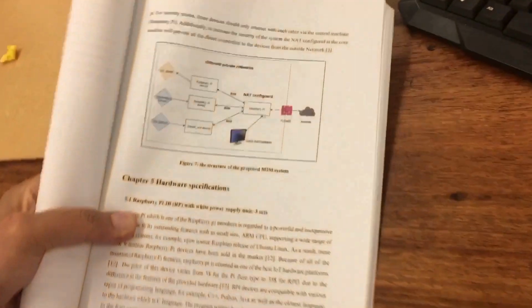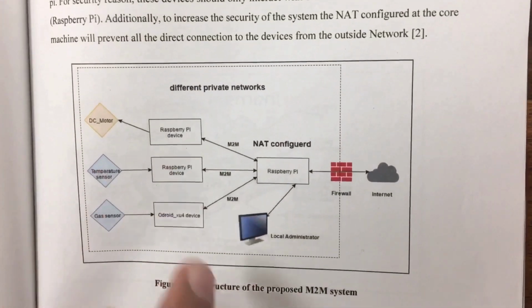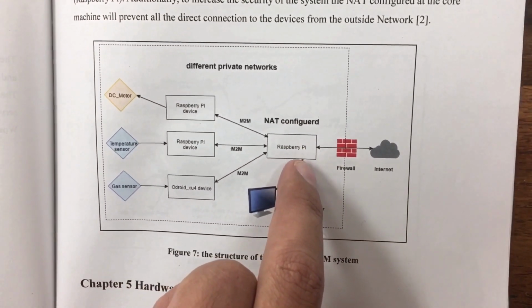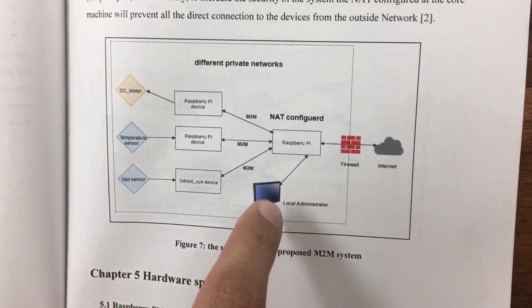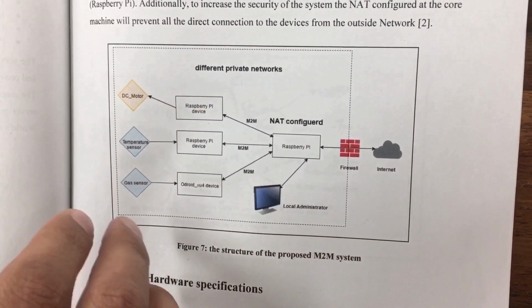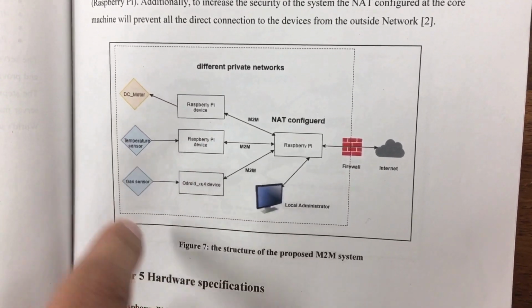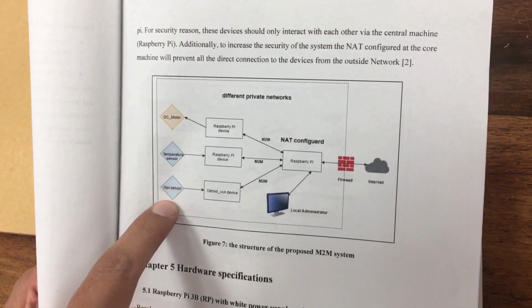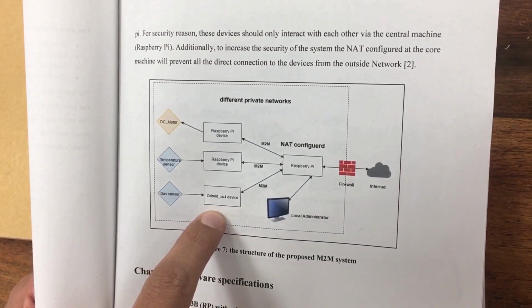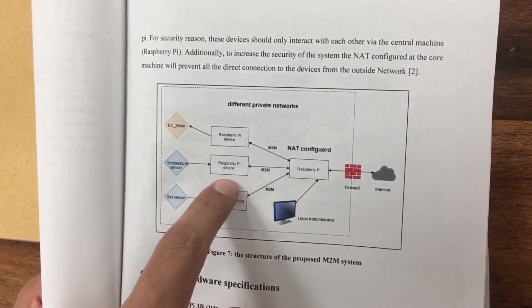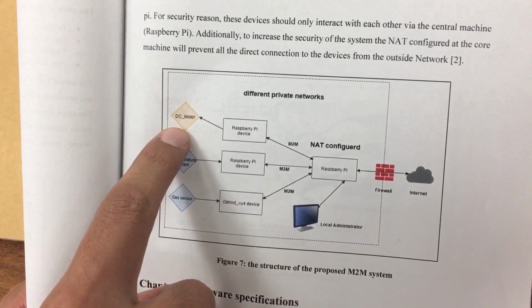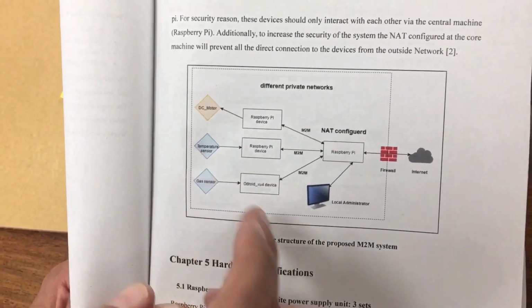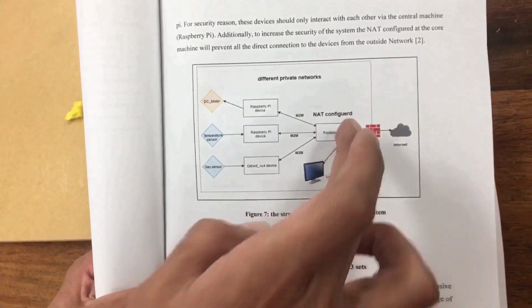Now, the structure of the system. The system consists of 4 IoT devices. The first one is the server, a Raspberry device, where the administrator can see all the connected sensors and actuators on this PC. This is the temperature sensor, and this gas sensor is connected to an Android device. The temperature sensor is connected to the Raspberry device, and we have one actuator connected to the Raspberry device. All of the data measured by the sensors will be sent using machine-to-machine to the central machine.